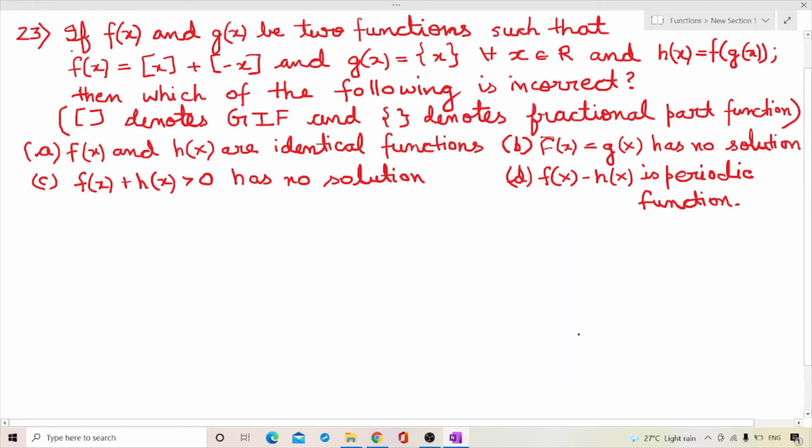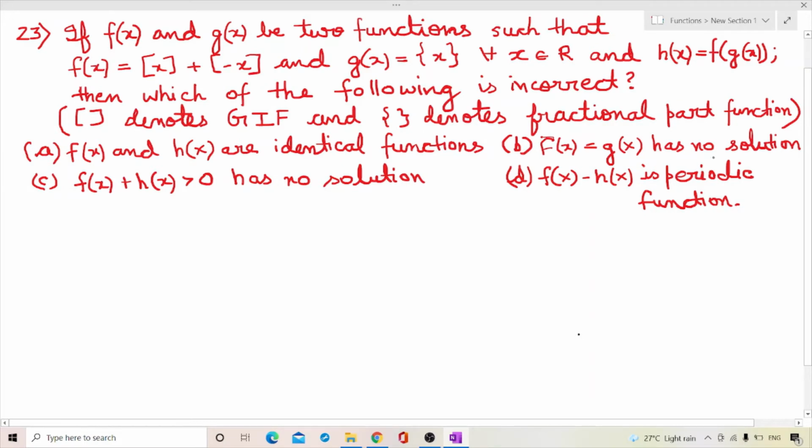Next question we have: if f(x) and g(x) are two functions such that f(x) is equal to [x] + [-x] and g(x) is equal to {x} for all x belongs to R, and h(x) is equal to f(g(x)), then which of the following is incorrect? This sign denotes the greatest integer function and this denotes the fractional part function. Option A, f(x) and h(x) are identical functions.